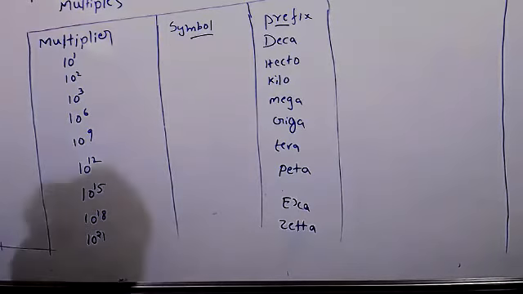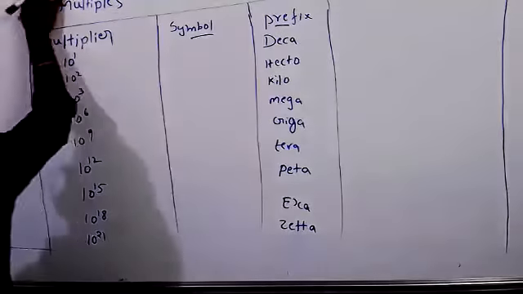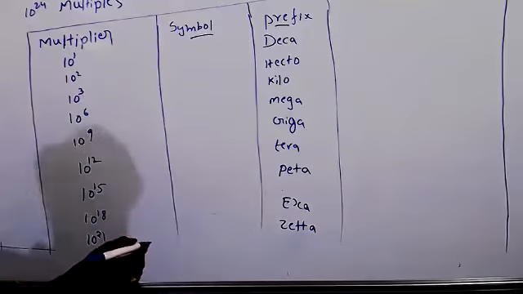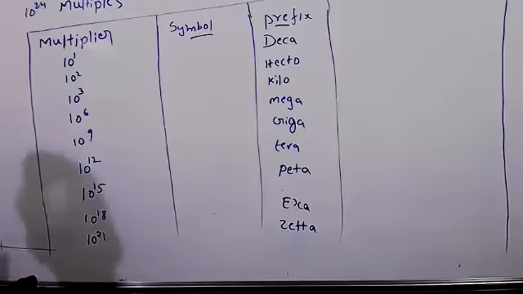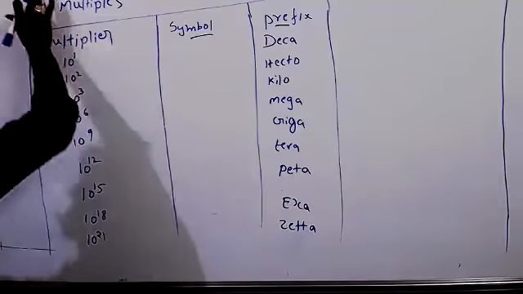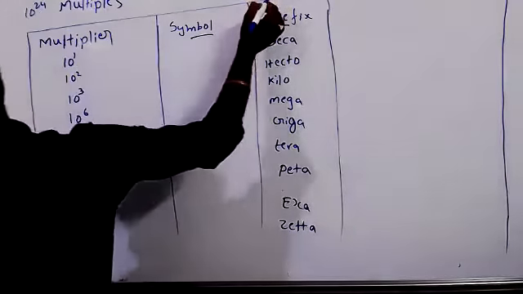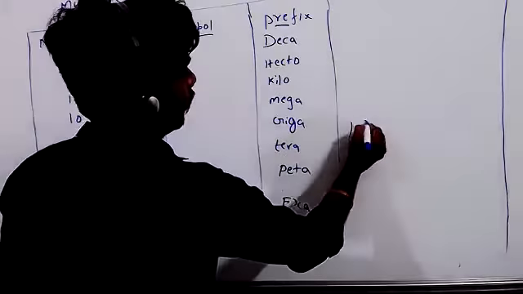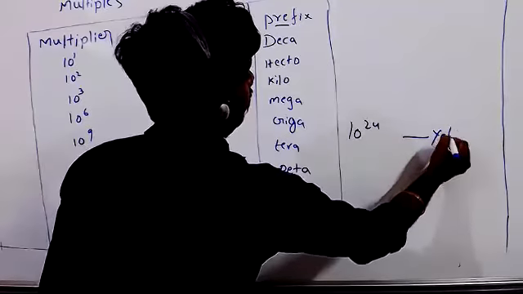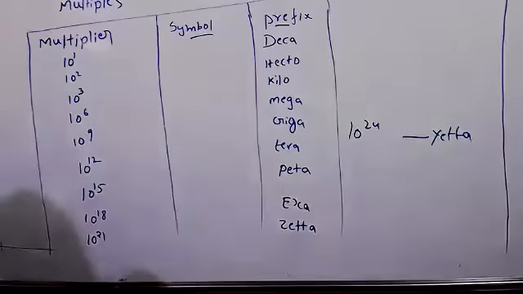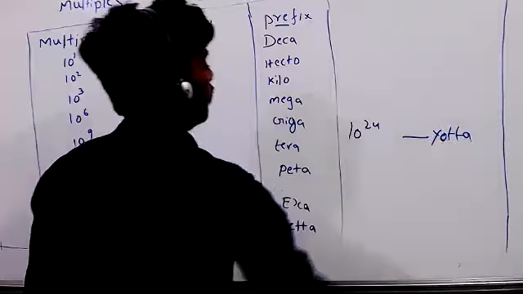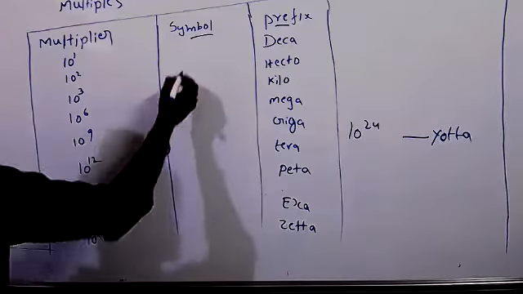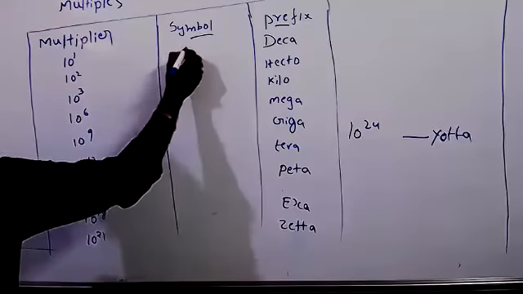Zetta is a double T. 10 to the power of 24 is yotta.